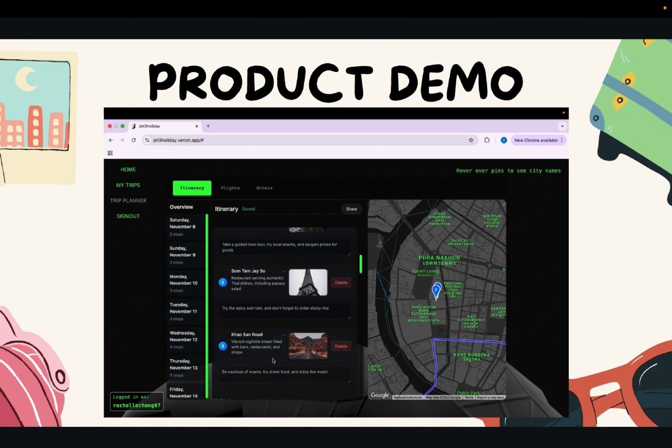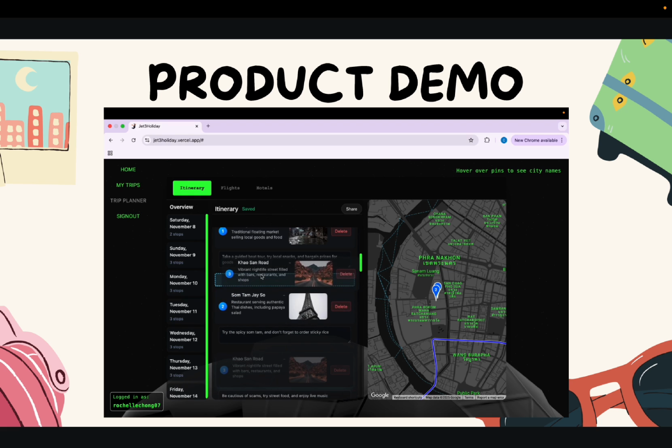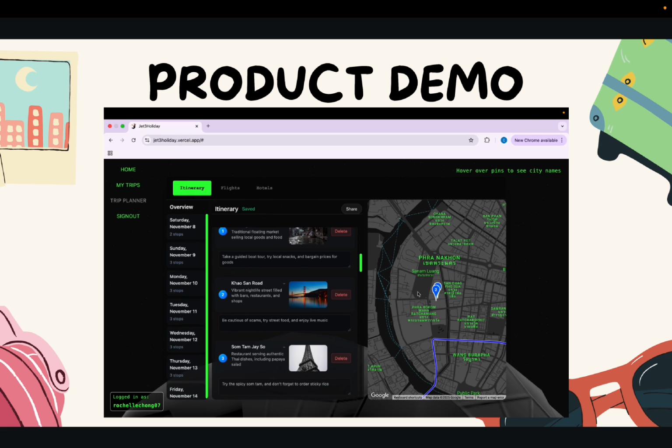We have this tool. Let's say I want to go to Khao San Road before this activity. I can simply just drag it up, put it in this drop zone. As you can see, this will also reflect on the map on the right side.